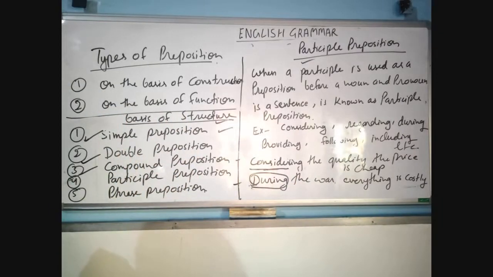Okay? Clear? Participle preposition means verb plus ing is used before a noun or pronoun in the form of a preposition, so that's why this is called participle preposition. Okay.